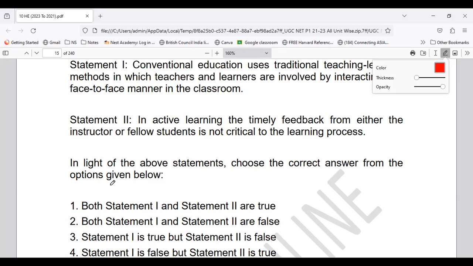Yes. So obviously, by looking at all the options, statement 1 is absolutely correct, where the meaning of conventional education is very fine. Statement number 2 talks about in active learning, the timely feedback from either instructor or a student is not critical. In fact, it is very critical. So yes, statement 2 stands to be false. So your right answer: statement 1 is true, and statement 2 stands to be what? Stands to be false, right?